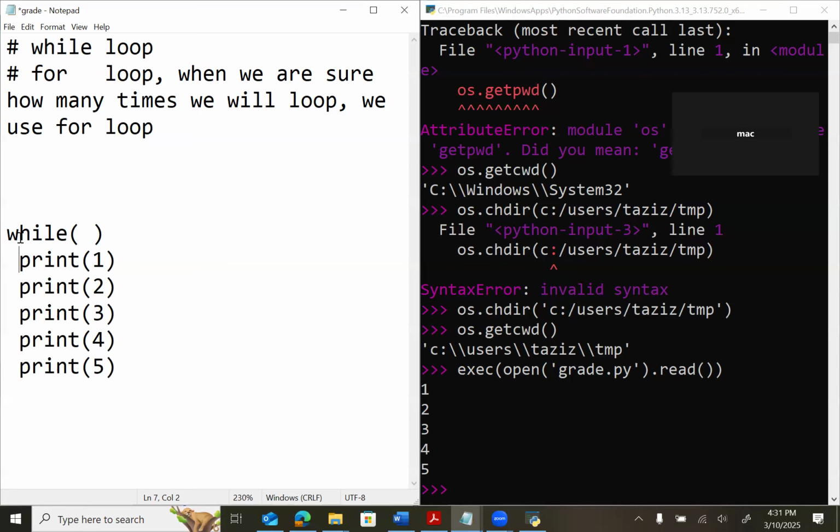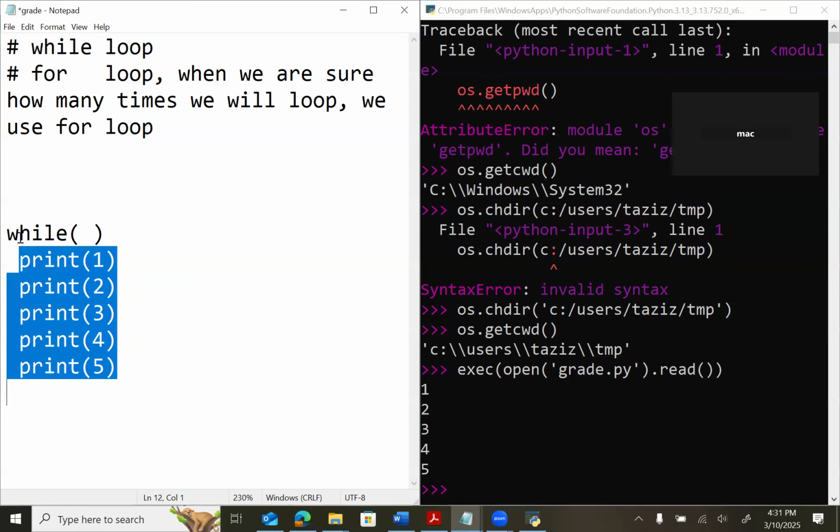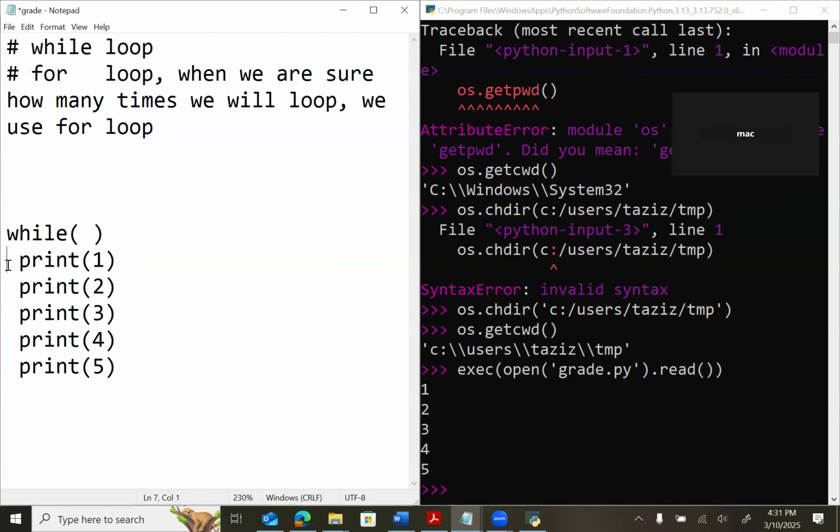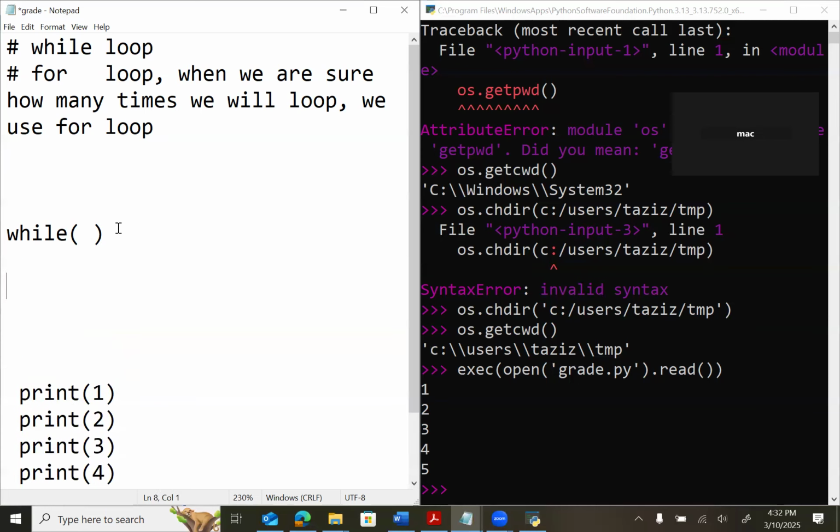Since we are using a loop, and a loop is very good at repeating stuff, we want to repeat this statement again and again for 10 times. So what is the common thing that we have in this statement? The common thing is print and the bracket. Maybe I can write it for you. This is the common part for all statements, and this is the part that is changing all the time.